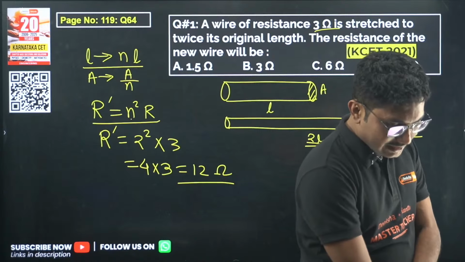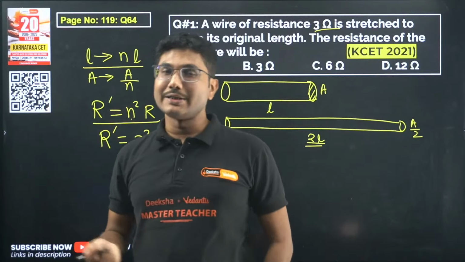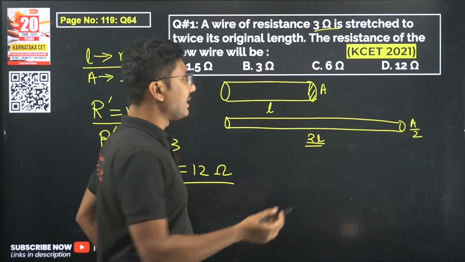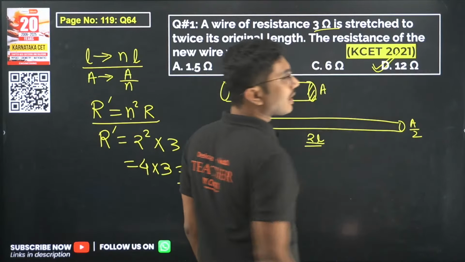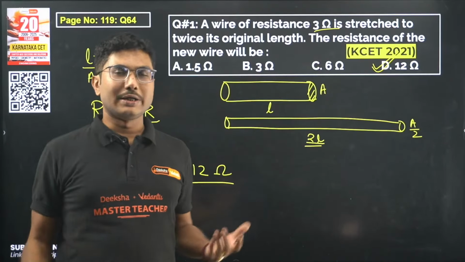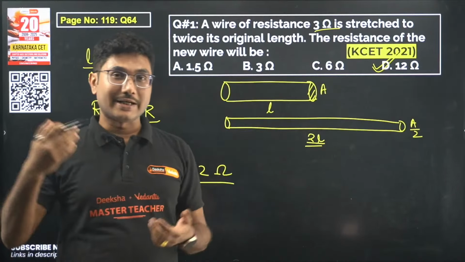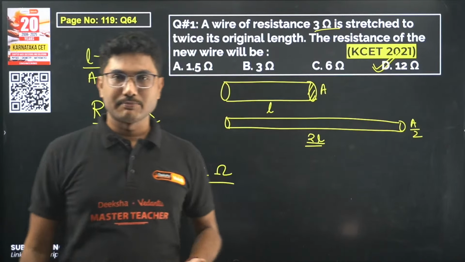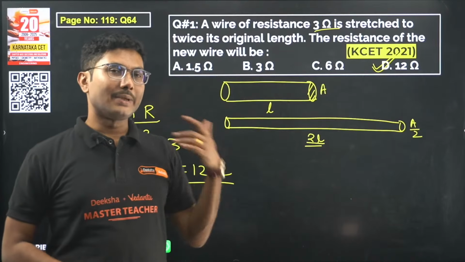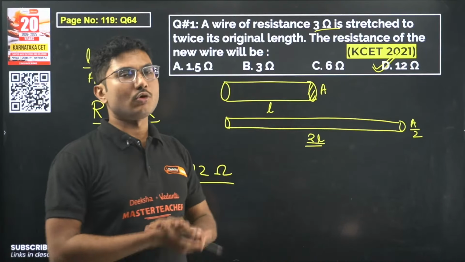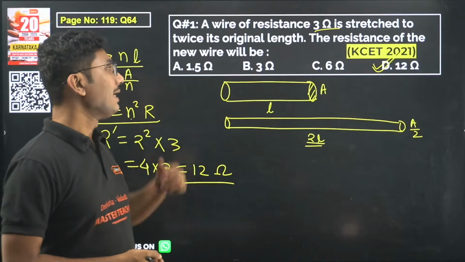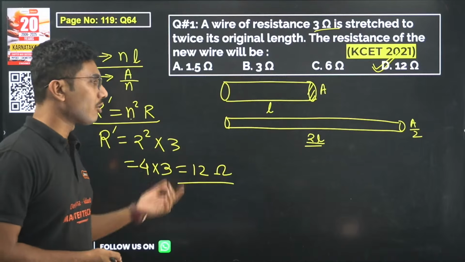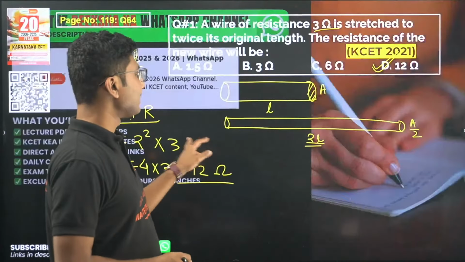Sir, only for KCET, read the NCERT book. If you can read the NCERT book, very good. NCERT has a lot of things, but not everything comes in KCET. But in KCET, everything comes from NCERT. If you are studying mathematics, you know about superset and subset. So KCET is a subset of NCERT. NCERT is a superset. In NCERT there are a lot of concepts. Not everything is important in KCET. That's why we are only doing some important concepts, and whatever we are doing in our lecture is all taken from NCERT itself. Nothing is outside NCERT.